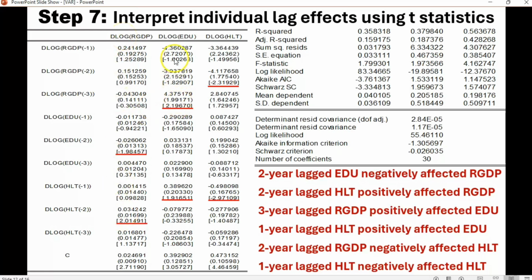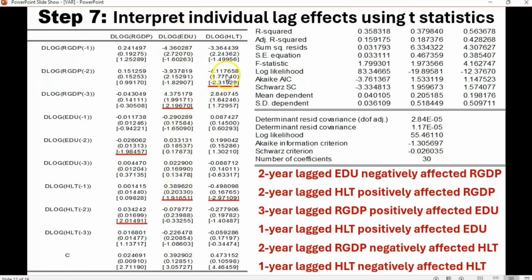And then we'll come here and now say a 3-year lagged real GDP, the growth of the economy 3 years ago, affects what? Education spending positively. We will now also look at that 1-year lag health spending positively affected education spending.